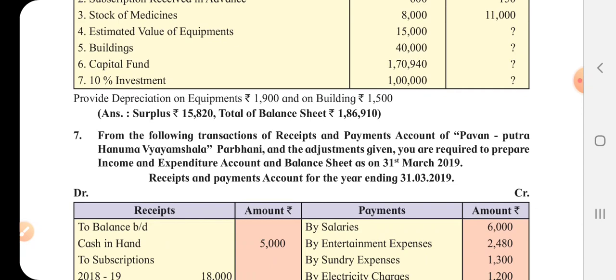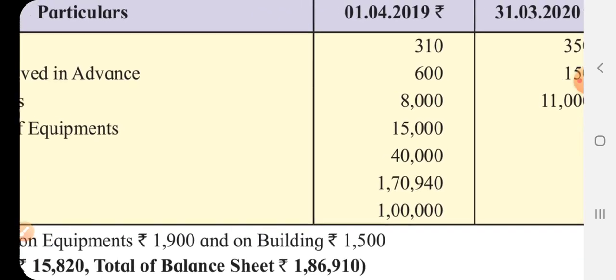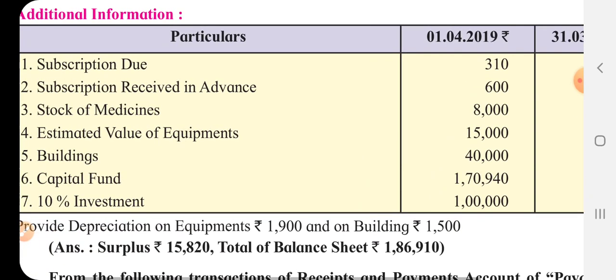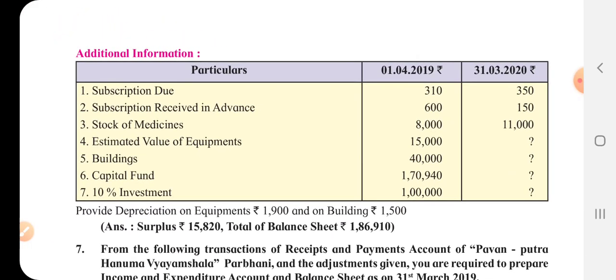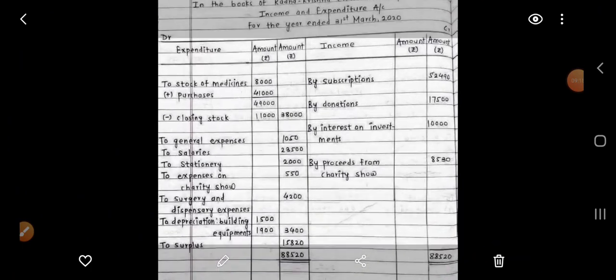And provide depreciation on equipments. Okay, so equipments will be reduced by rupees 1,900, and also building by rupees 1,500. And this depreciation will be debited to income and expenditure account. Okay, fine. Now we will see the solution. Here it is.